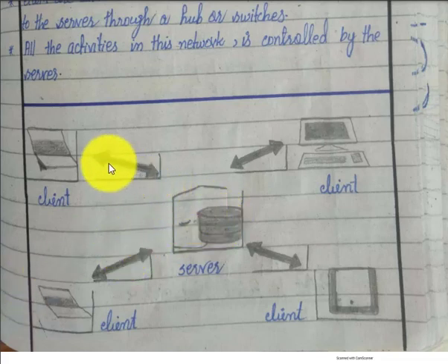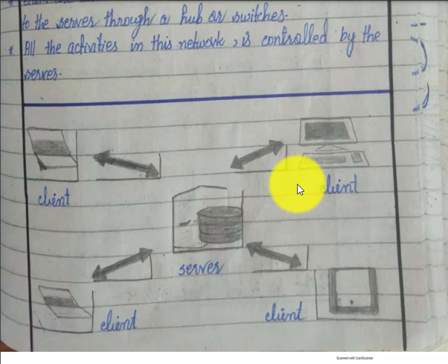The server controls all the data that these clients are using. So in a server client relationship, there is one centralized powerful computer called the server that controls all the activities of these clients, and these clients are also known as workstations, right?